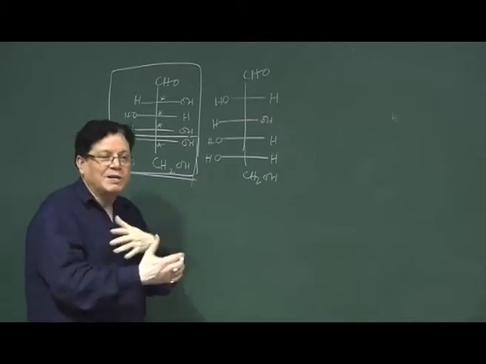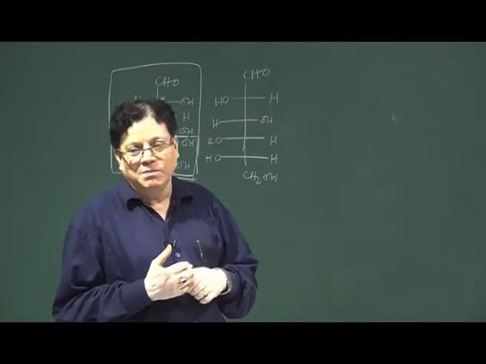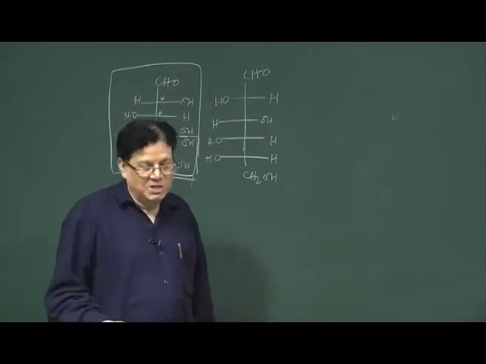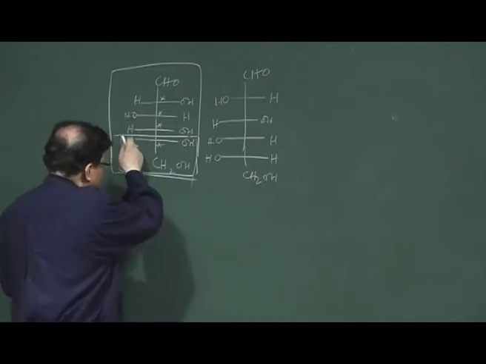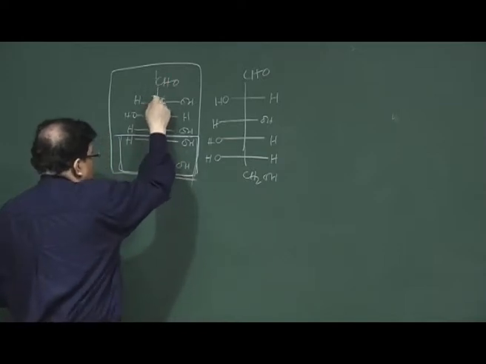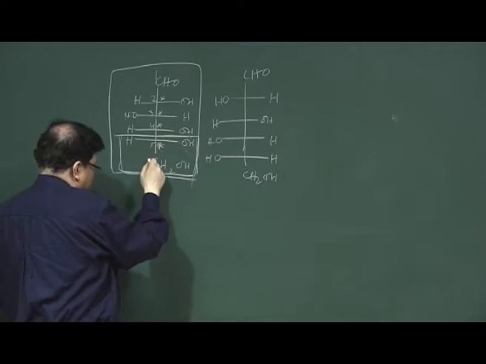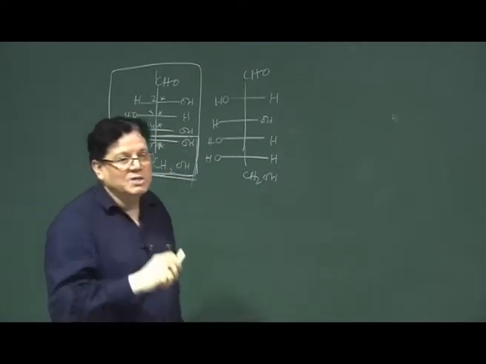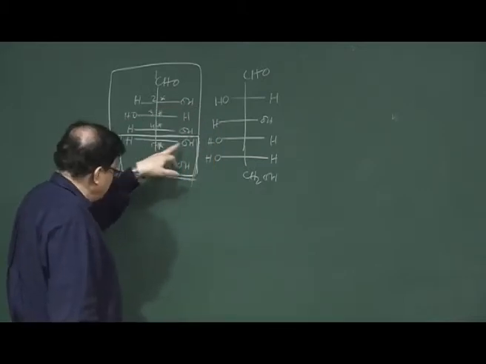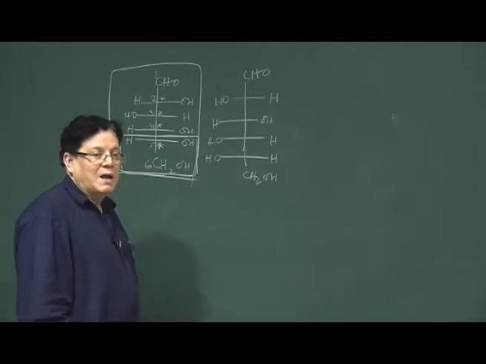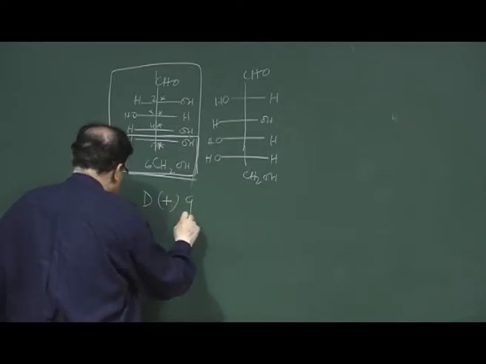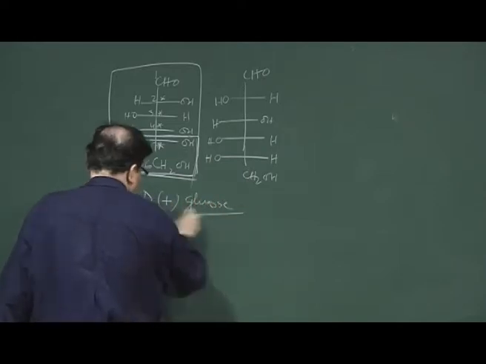So, that means he knew the relative stereochemistry, the relative configuration, but to know the absolute configuration at that time he could not have the X-ray crystallographic structure. So, he assumed that in plus glucose, if you number it 1, 2, 3, 4, 5, 6, the C5 carbon, which is the last stereogenic center, in the IUPAC nomenclature system has the OH on the right side, and he called this D plus glucose.